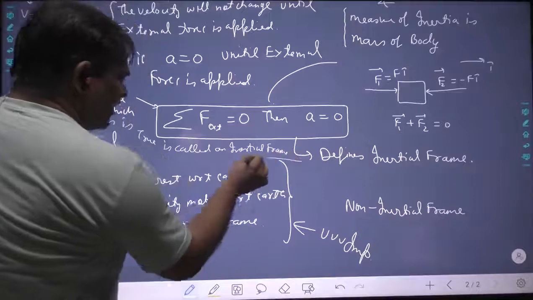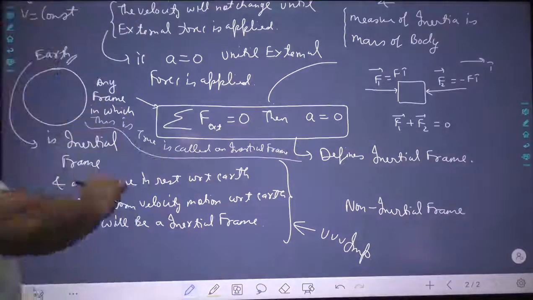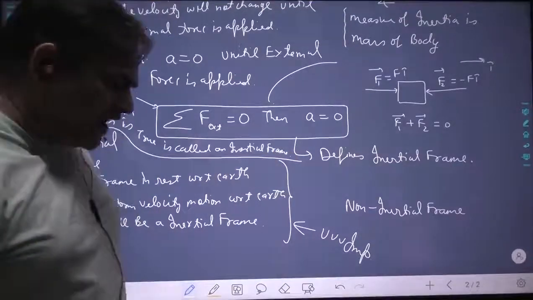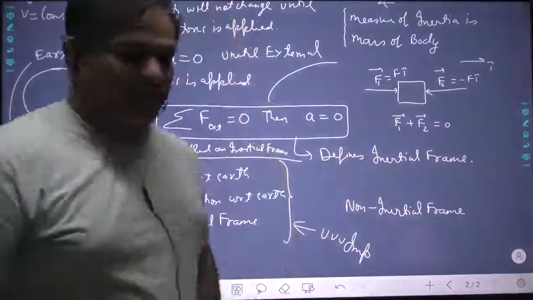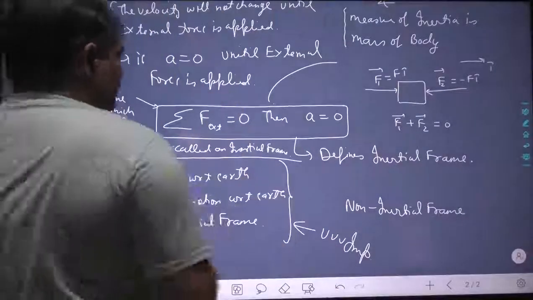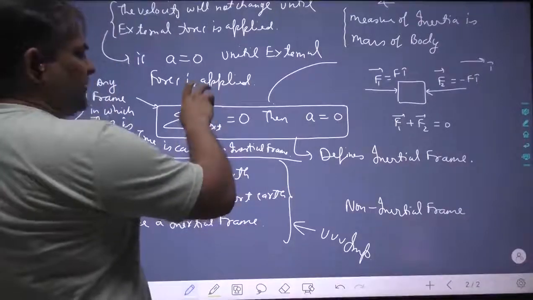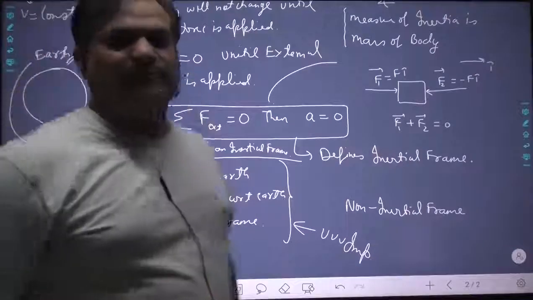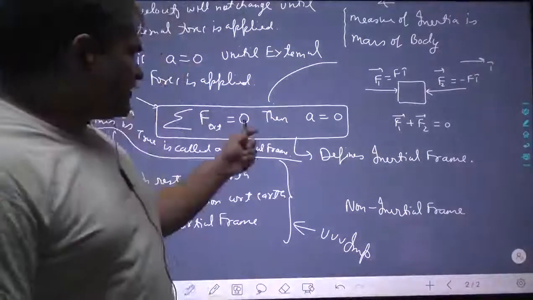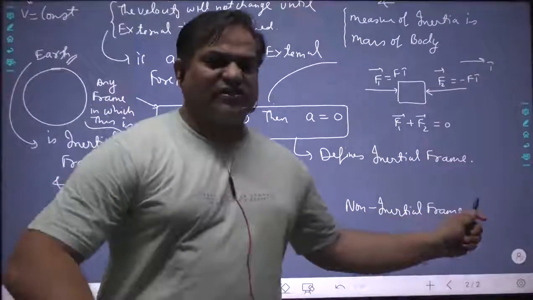This is Newton's first law. It not only tells about inertia mass, but cleverly defines the inertial frame. Any frame in which the net external force being zero makes acceleration zero is an inertial frame. And a frame in which this does not happen is a non-inertial frame.